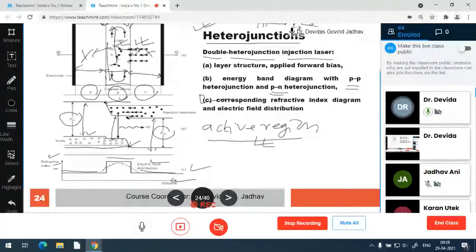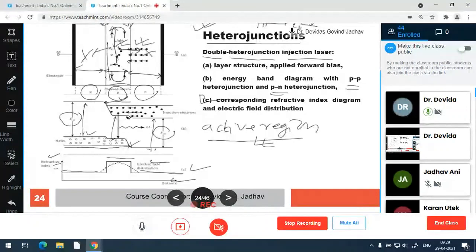So what is the meaning of this? The meaning is that the active region is offered all the bias voltage potential, and all the electrical potential applied to the active region makes the pumping action in the active region, not in the other P region or N region. What is pumping action? The electrical power source